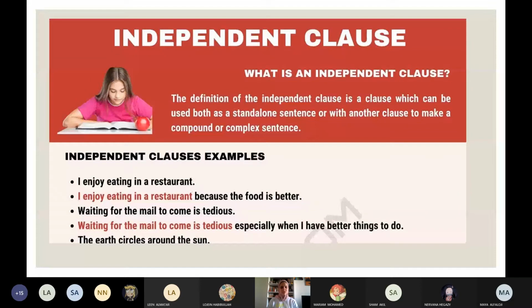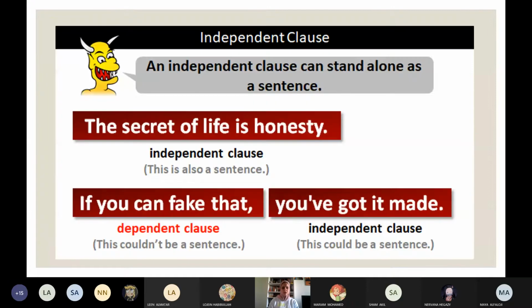I enjoy eating in a restaurant, okay? Or I can put it with another dependent clause, because the food is better, for example. Independent clause can stand alone as a sentence. The secret of life is honesty. This is an independent clause. Secret is the subject, is is the verb, of life is a prepositional phrase, honesty is a predicate nominative. So all of it is an independent clause. It can stand alone. I can say the secret of life is honesty and then I stop.